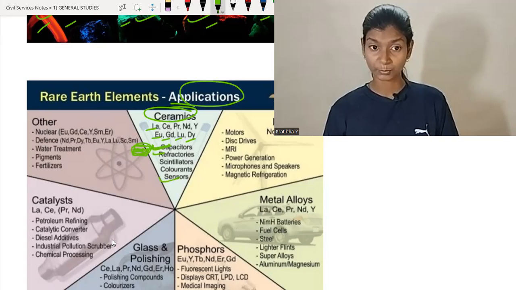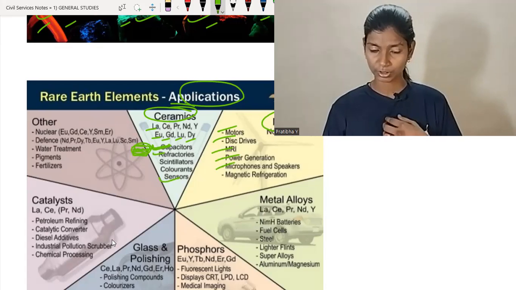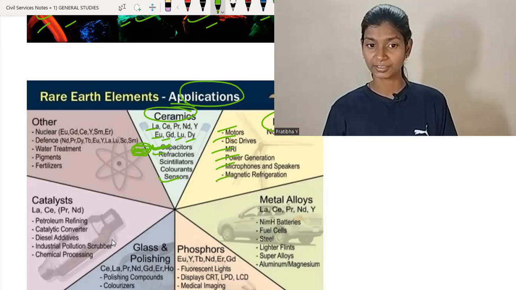In terms of magnets: motors, disk drive, MRI, power generation, microphone and speaker, magnetic refrigeration. Magnets have a role to play in everything. These are ND, PR, TB, and DY. Metal alloys like LA, CE, PR have use in fuel cells, steel, lighter flints, super alloys.